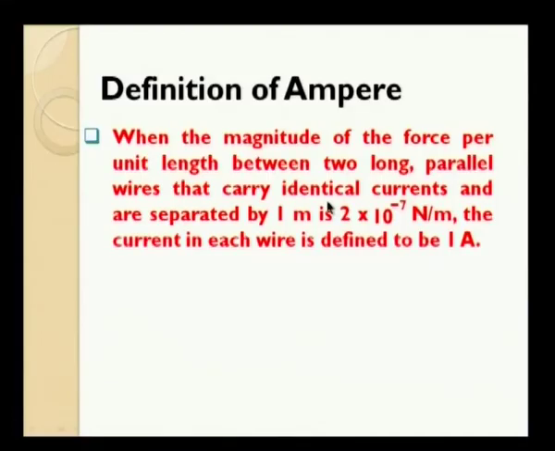So, based on the amount of the material that is deposited on an electrode, also we can define ampere. We have several ways by which we can define 1 ampere, but in spite of all that, the force experienced between two parallel wires, this definition is taken as the SI system of units.